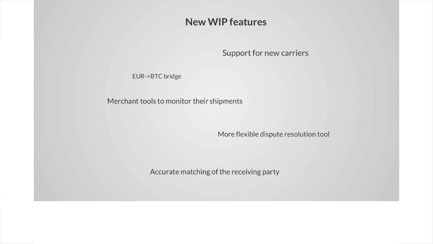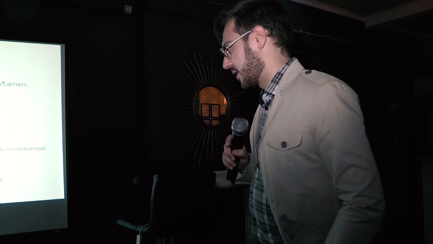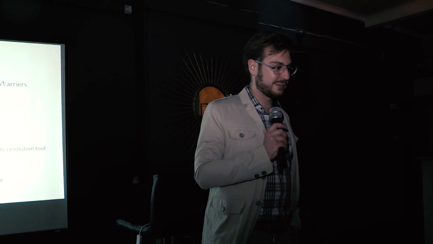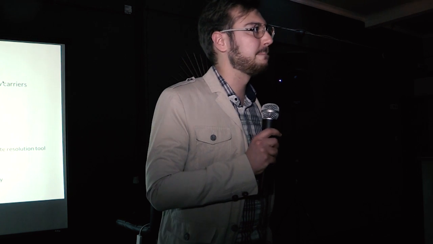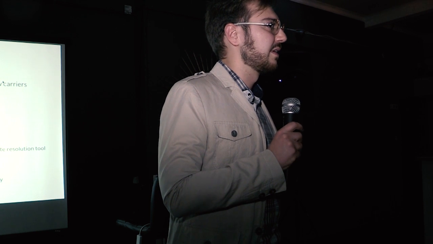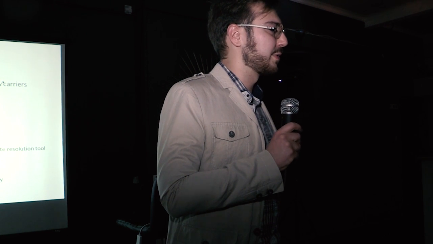And for this one, we are talking with a major carrier to get some custom API on their side. Obviously, this is way slower, bureaucracy and all this kind of stuff. And this will let a new feature in, which is the absolute parcel match, which means that the carrier will not give the parcel to the wrong person.